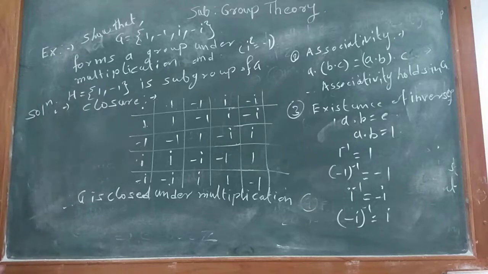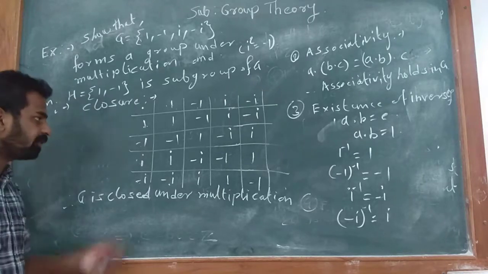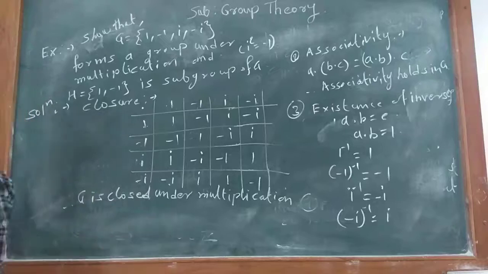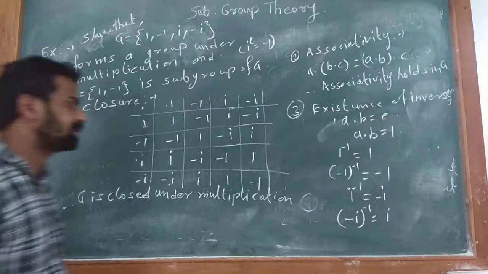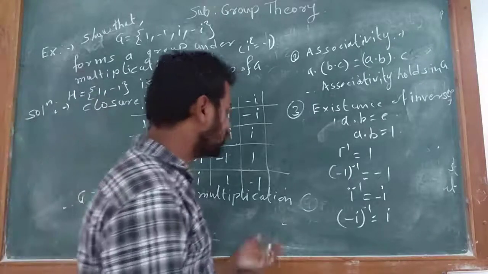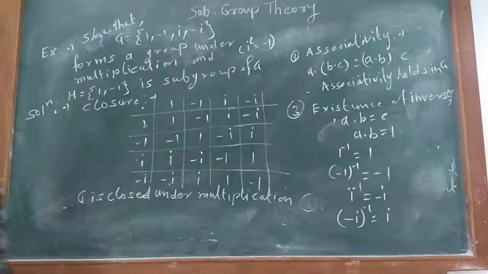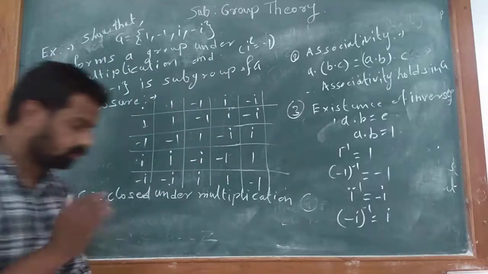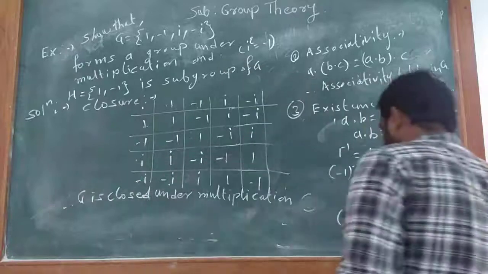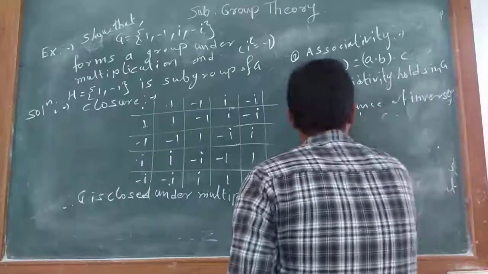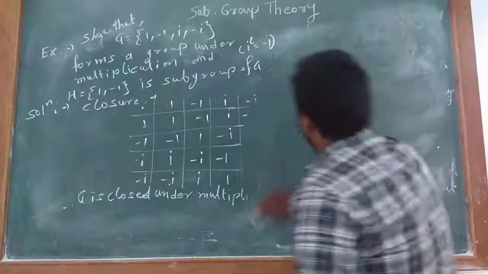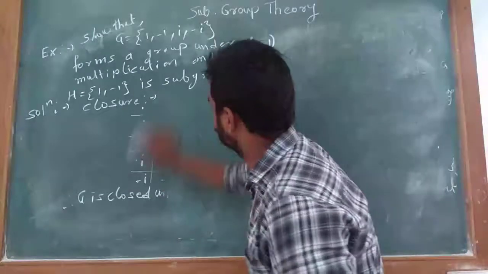So the inverse of each element exists in G. Therefore G forms a group with respect to multiplication. Now, next we have to show that.